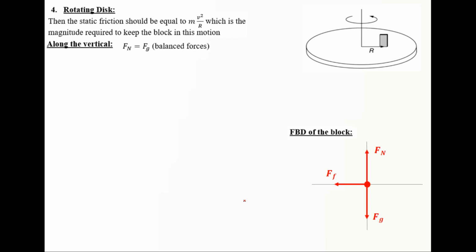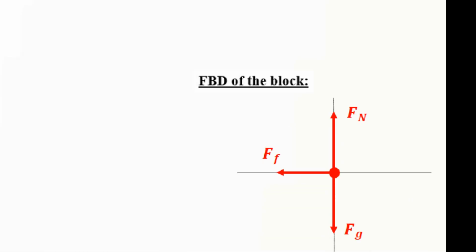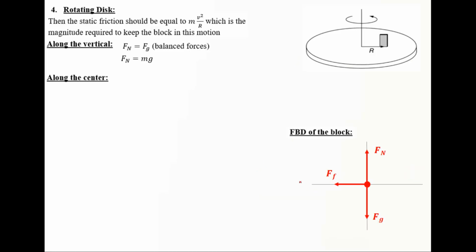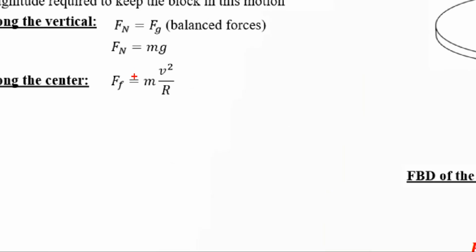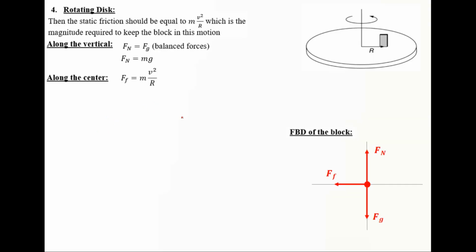Now along the vertical we would say that Fn is Fg, they are balanced forces, which means the normal push is mg. Now along the center, what does this direction represent? This is not a horizontal direction, this is the direction toward the center. We have that friction would be equal to mv squared over r. This is the magnitude of the required force to keep the object in a circular motion.